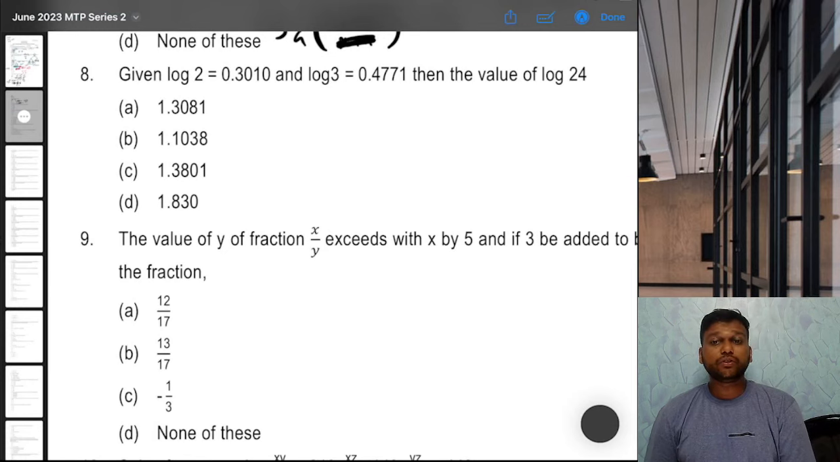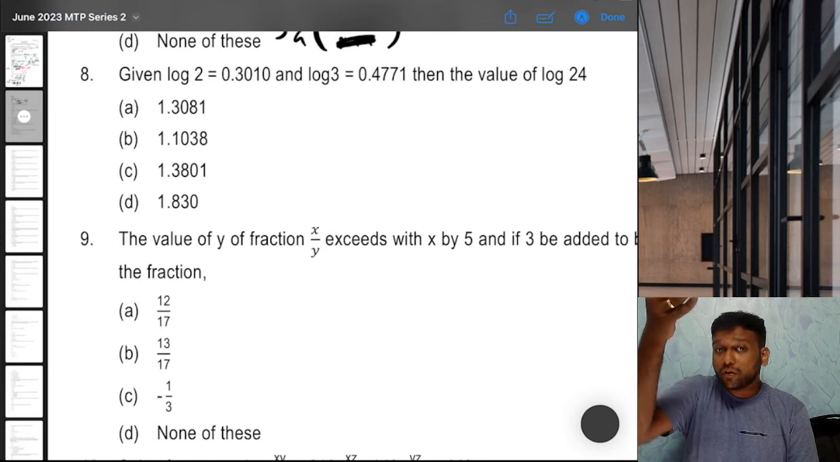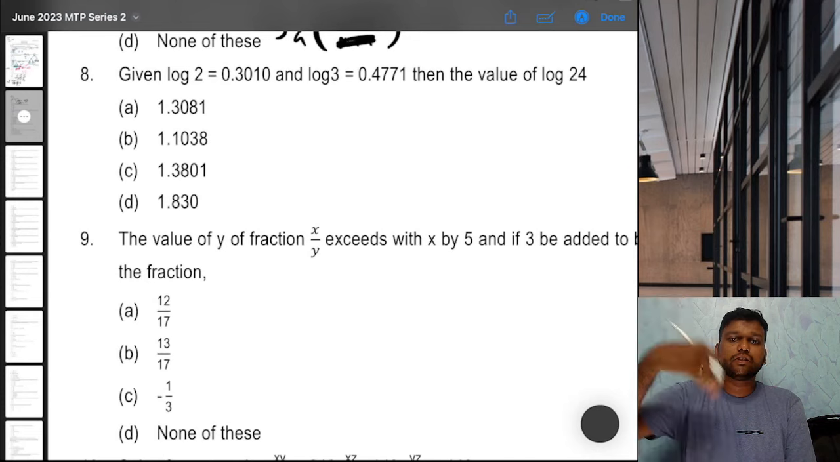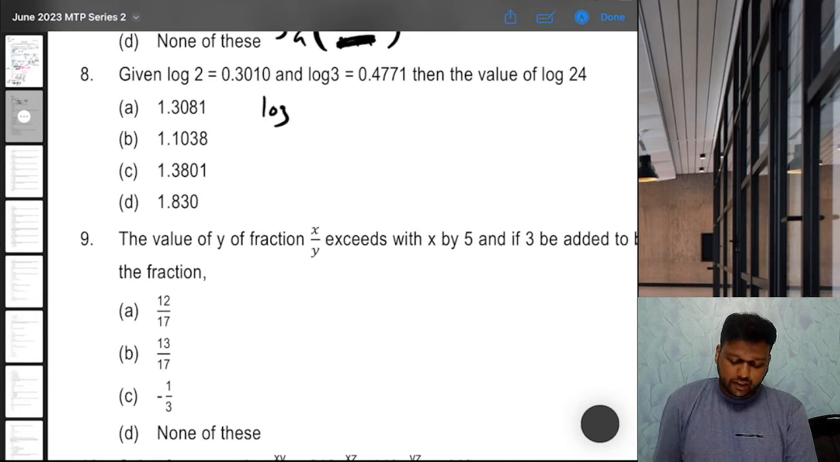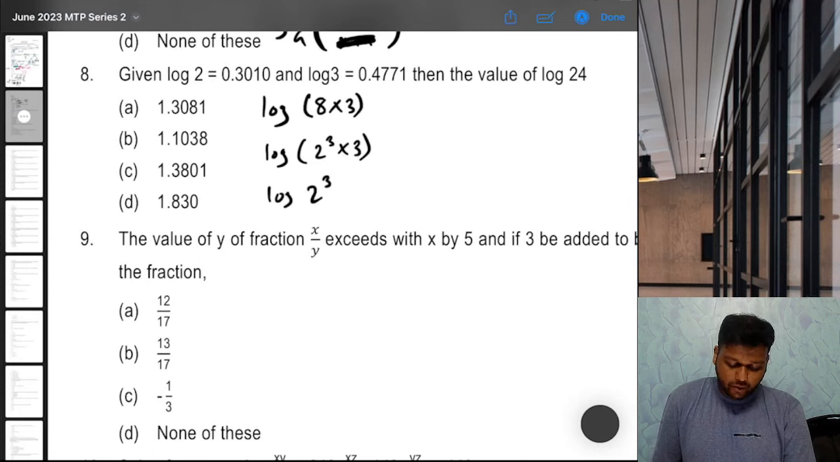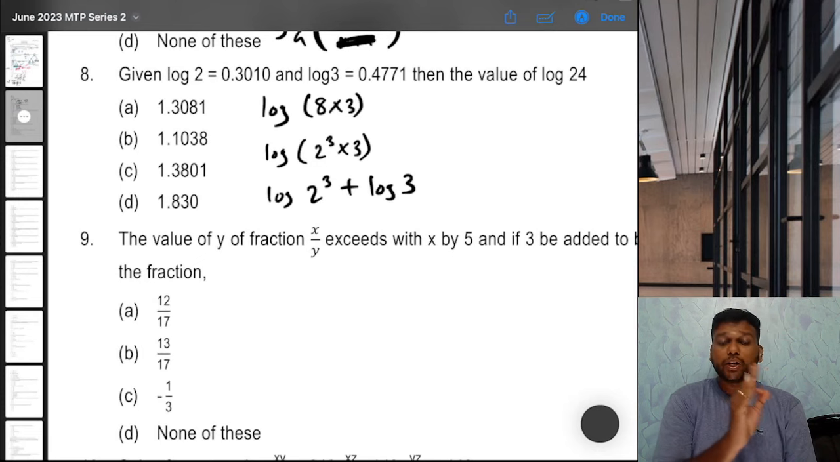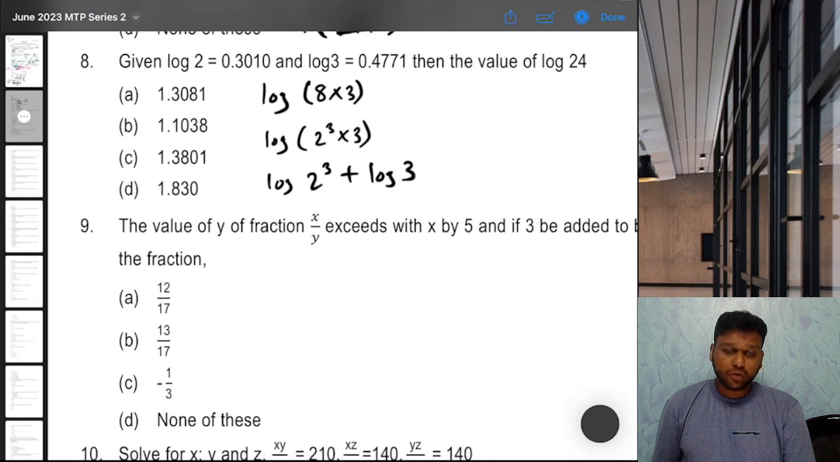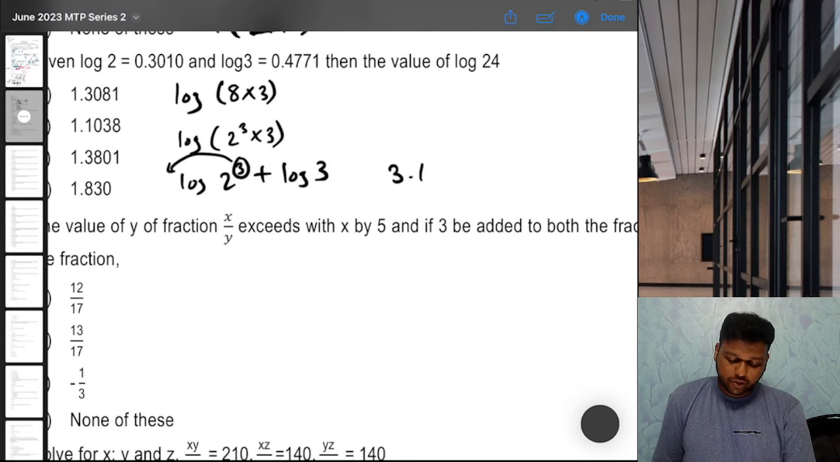Okay, we can use again the same rule of logarithm which we used in the previous question, just in the reverse way. How? Can I write 24 as 8 into 3? Then can I write it as 2 cubed into 3? Then can I split it as log of 2 cubed plus log of 3? Because we know that log of AB is equal to log A plus log B. Then again, we use the power rule, right? So we can take this 3 down here. So what will happen? 3 times log 2 plus log 3.